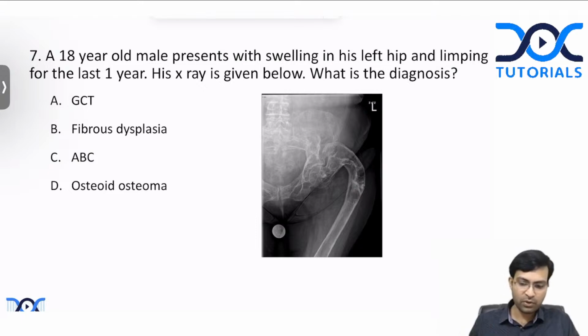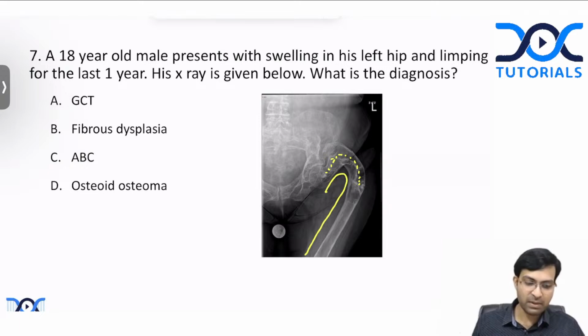If you look closely, you will see that there is a lytic lesion in the proximal part of the femur like this. And because of this lytic lesion, there is severe bending of the femur like this. Yes, correct. Anuj, absolutely correct. Both of you are absolutely right. Vasundhara, Anuj, all of you are absolutely correct. I think all of you have got this correct.